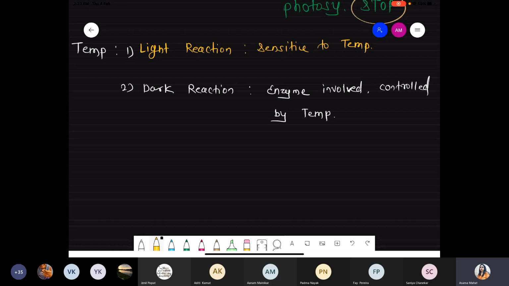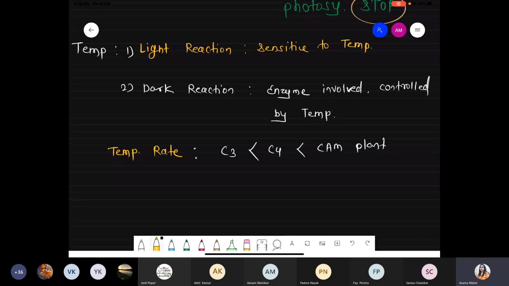Now we are talking about what exactly is the range for the temperature. Plants have a tendency to grow in arid, dry regions, right? On that basis, we are talking about C3 plant, C4 plant, and finally CAM plant.